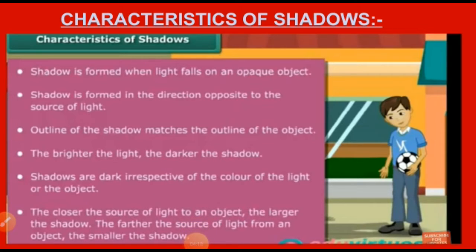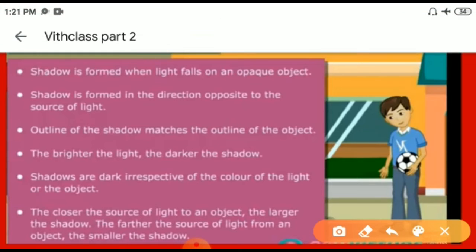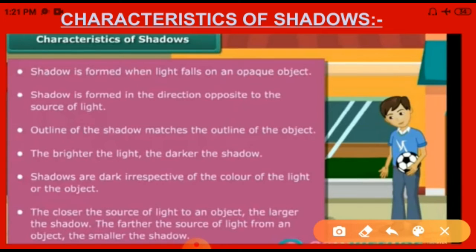And now the characteristics of shadows. You just learned some interesting facts about shadows. Let us list the characteristics of shadows. Shadow is formed when light falls on an opaque object, and the shadow is formed in the direction opposite to the source of light, and the outline of the shadow matches the outline of the object.